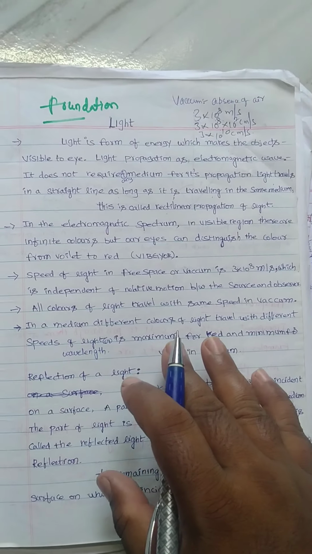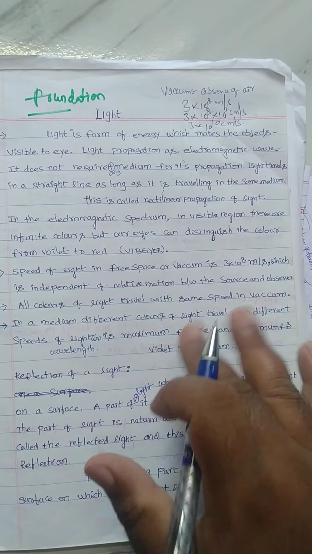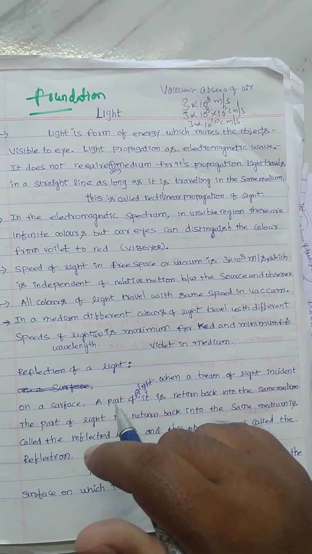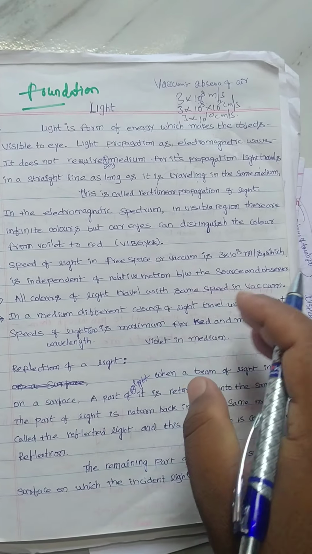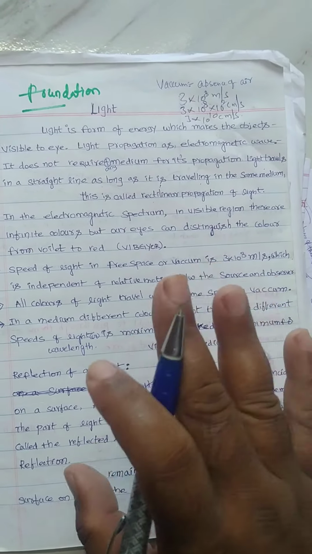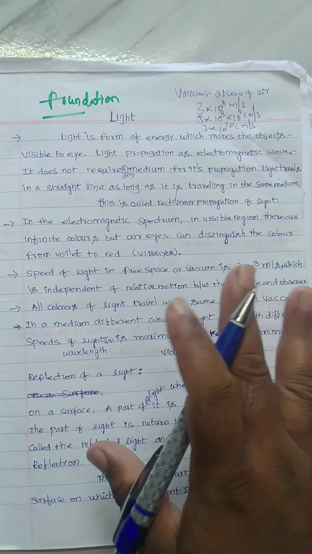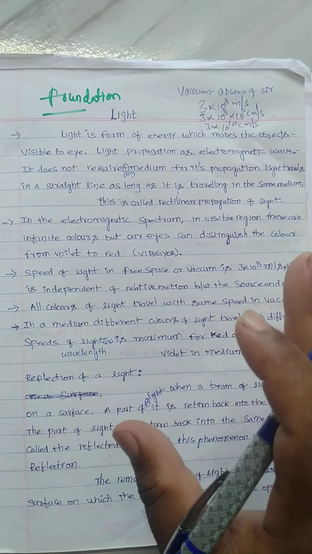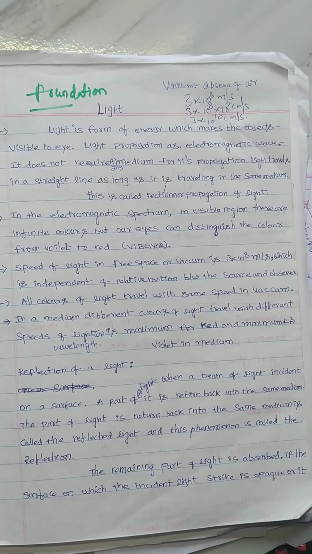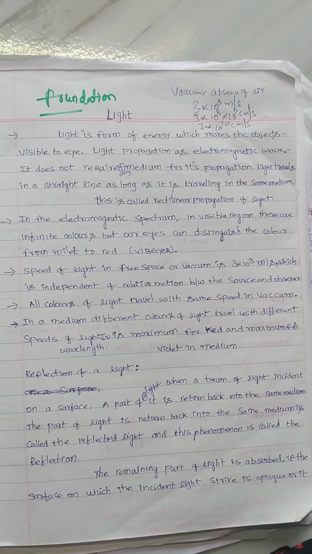Furthermore, the speed of light in free space or vacuum is 3 into 10 power 8 meter per second, or 3 into 10 power 10 centimeter per second, and it is independent of the relative motion between the source and observer. It does not depend on anything else; it is a constant value. The meaning is this: it is the speed of light anywhere. The speed of light in free space or vacuum is 3 into 10 power 8 meter per second.